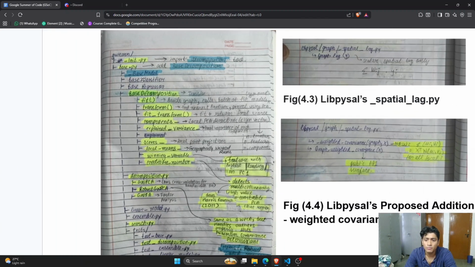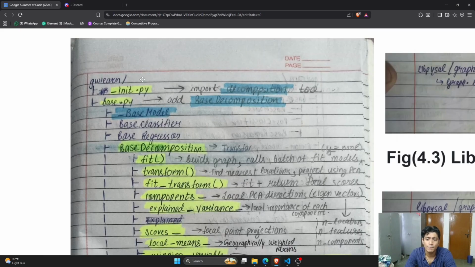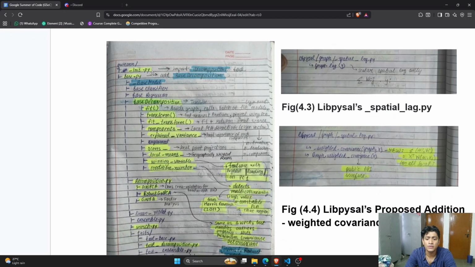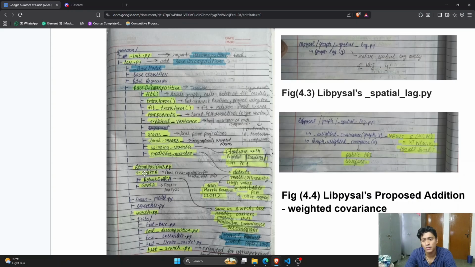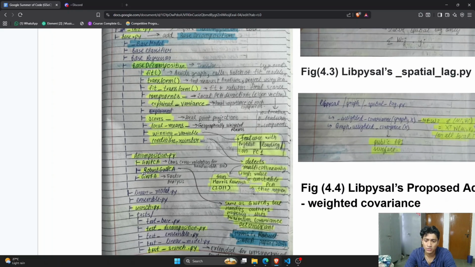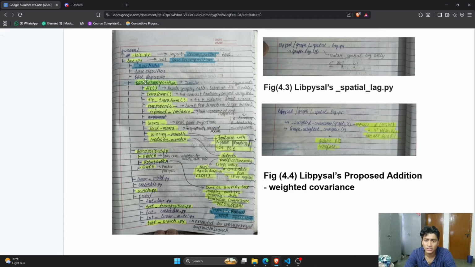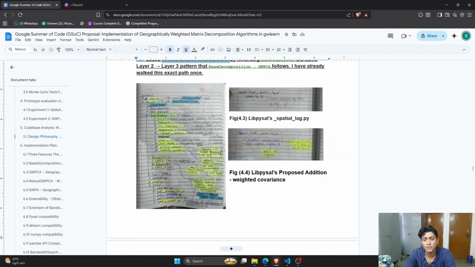Here is what we need inside of base decomposition. We need to have a base decomposition method inside of base.py. So the new GWPCA or decomposition.py file, everything inside of the decomposition.py file can extend this class in order to perform unsupervised learning.